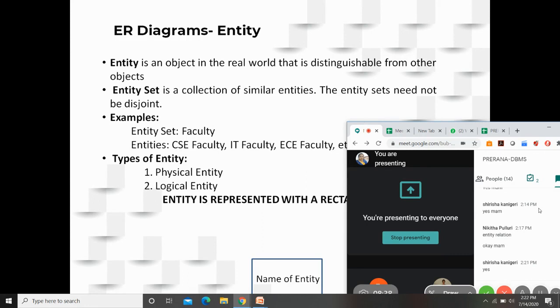As an example, here I have taken faculty as an entity set. In that, CSE faculty will be there, IT faculty will be there, EC faculty will be there. The attributes will be the same for all these, but the values for these attributes will be changing. So the types of entities, physical and logical entity, depending upon whether the entity is tangible or not, we do have these two types of entities.